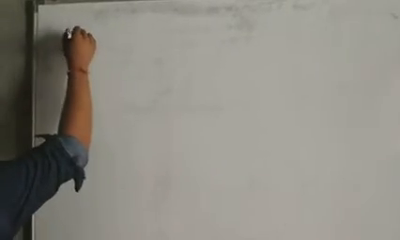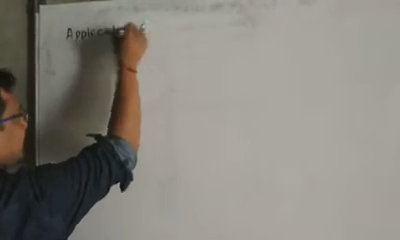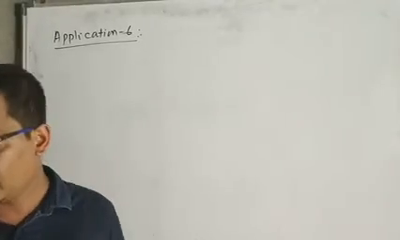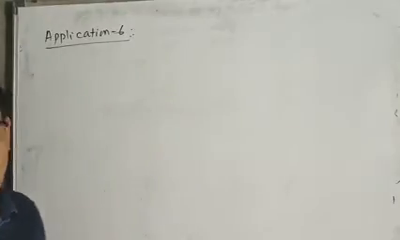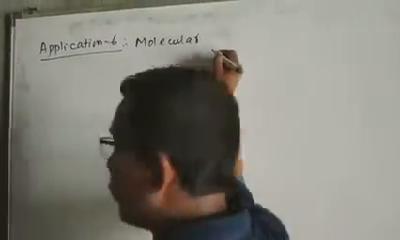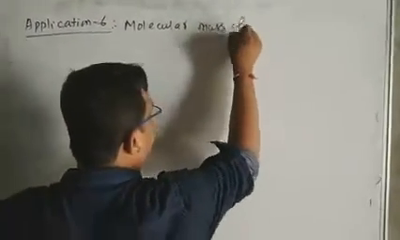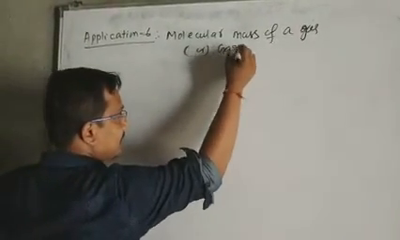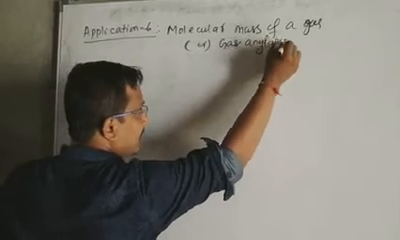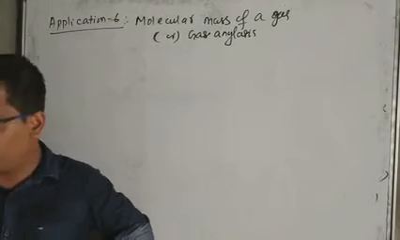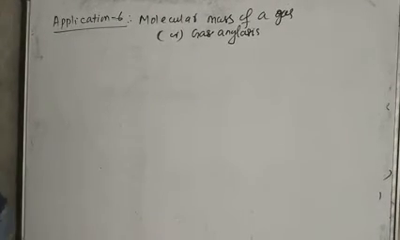Let me discuss application number 6 of Avogadro's hypothesis. What is application number 6? Avogadro's hypothesis helps to find the molecular formula of a gas. With the help of Avogadro's hypothesis, we can find the molecular mass of a gas, or simply gas analysis. Now take an example. Our aim is to find the molecular mass and molecular formula of ozone.